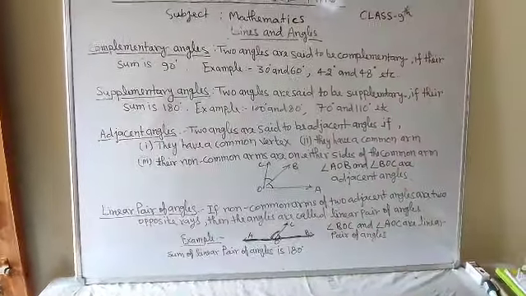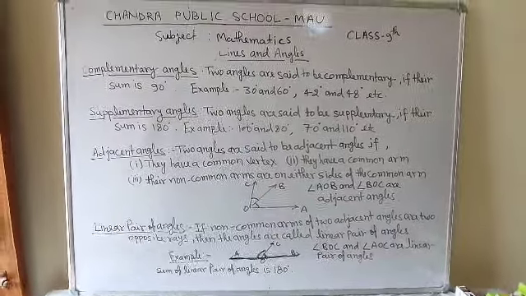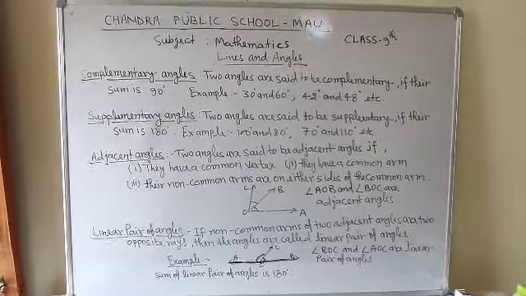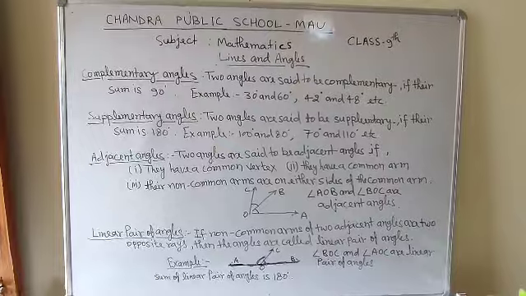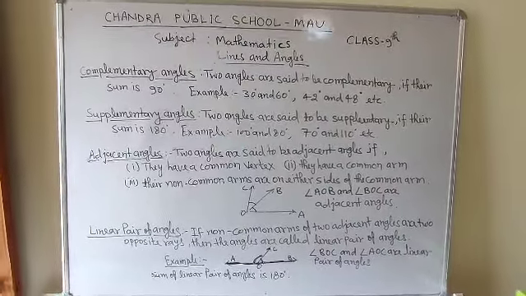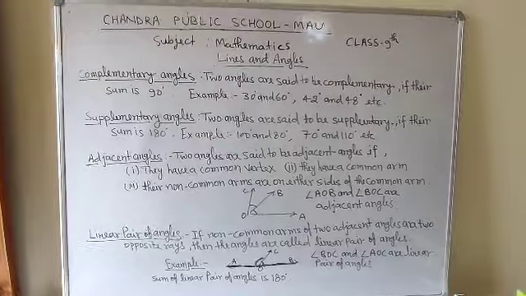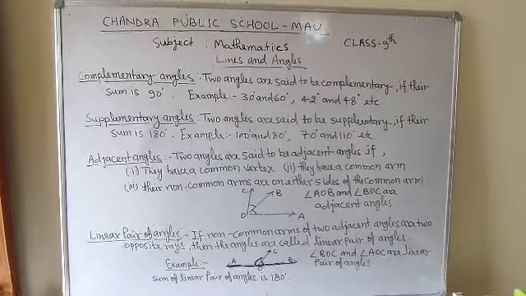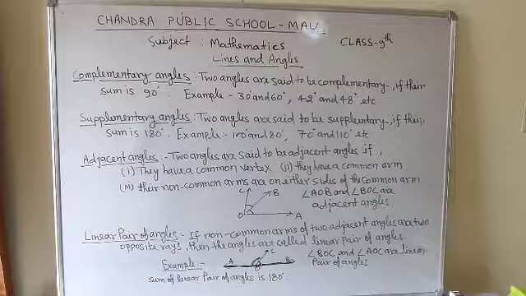So students, again you need to write down these important definitions in your copy: complementary angles, supplementary angles, adjacent angles, and linear pair of angles. Thank you students. Once again you need to write these, and after that you need to learn these definitions.